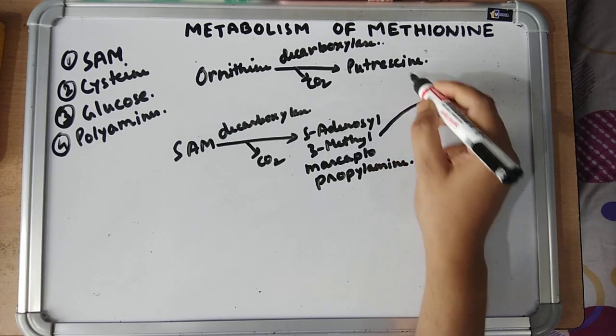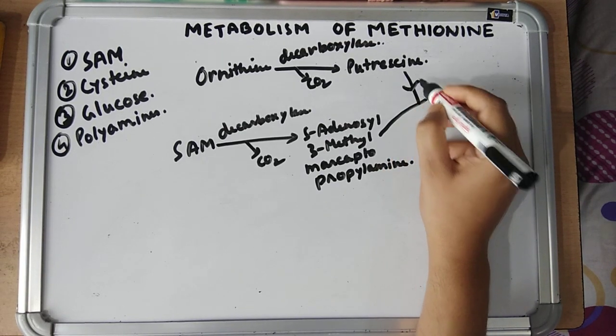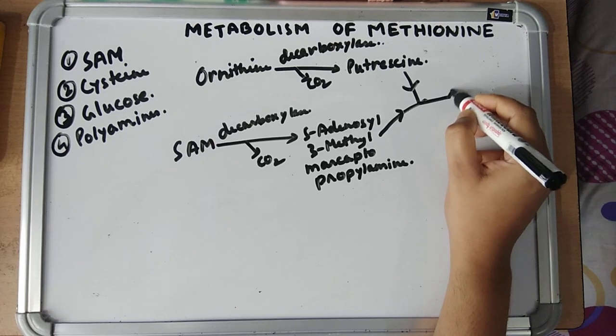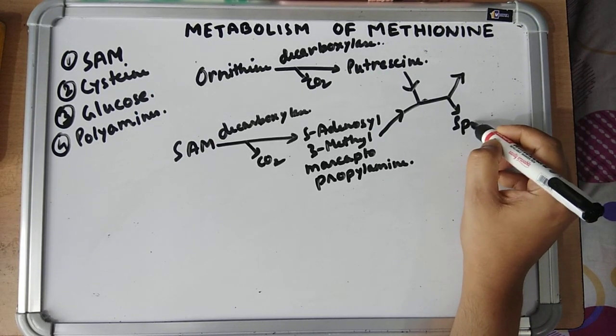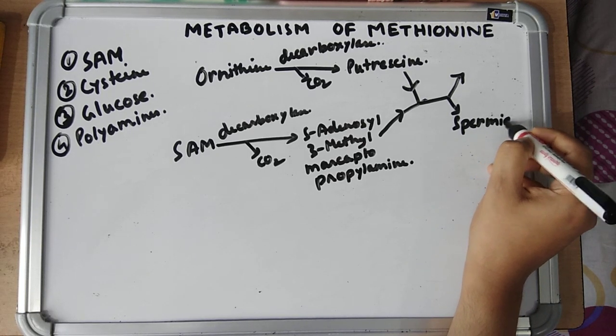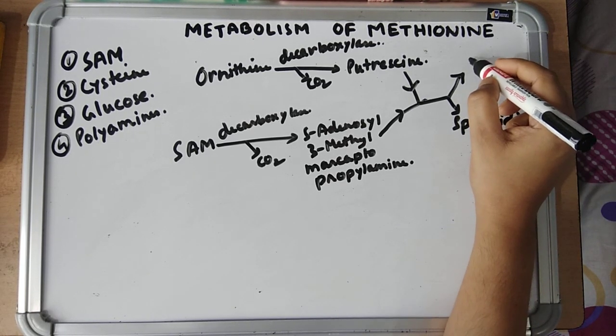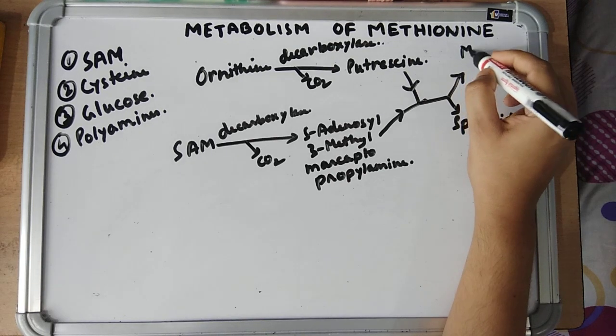This compound combines with putrescine to form spermidine and methylthioadenosine.